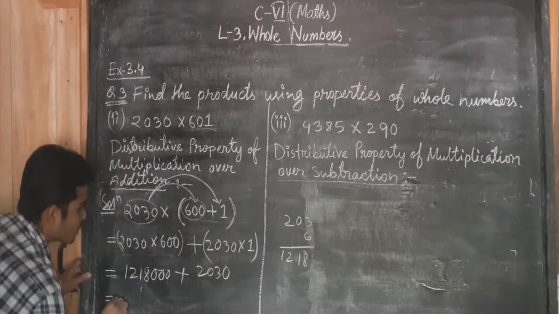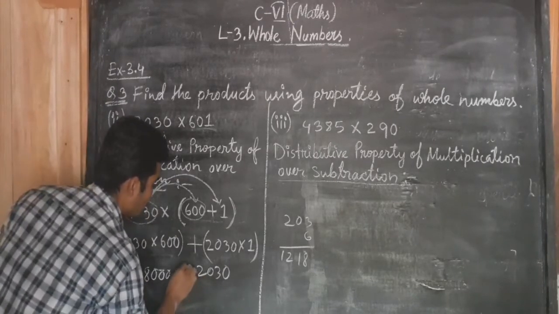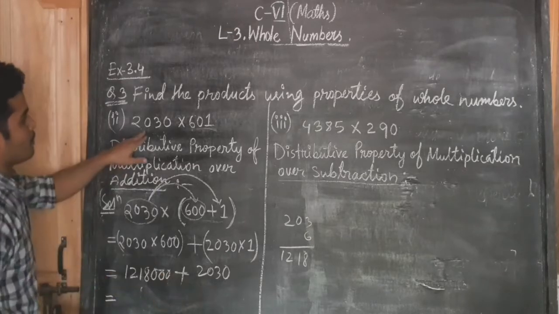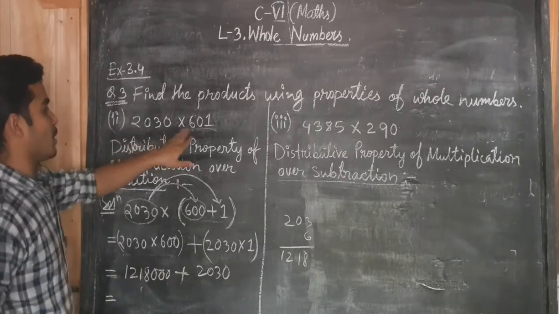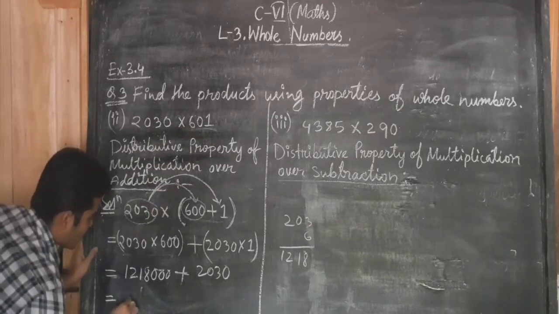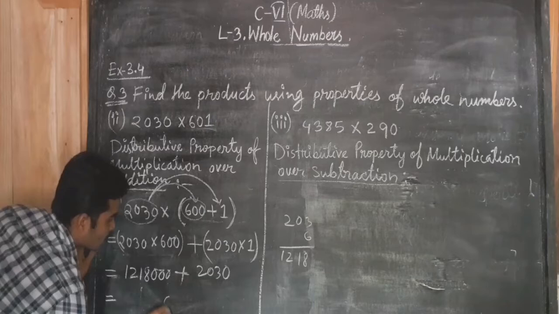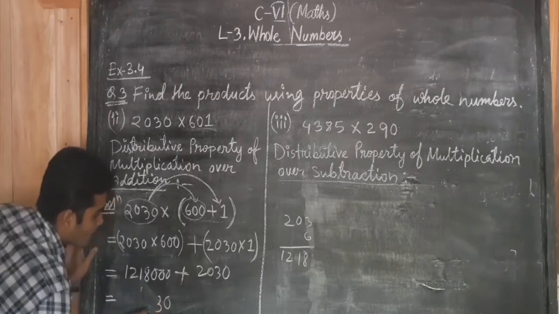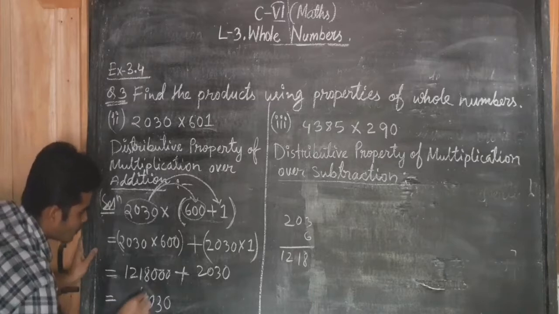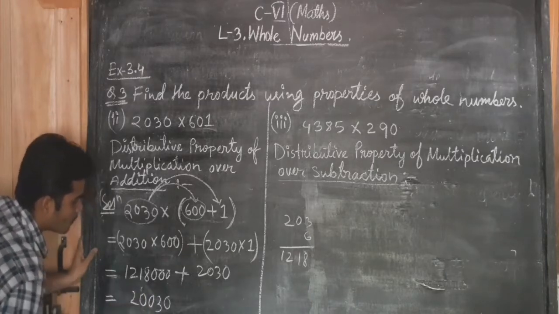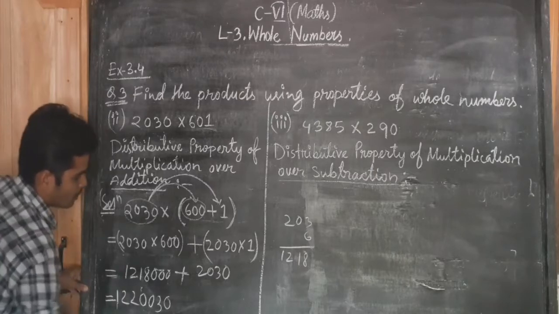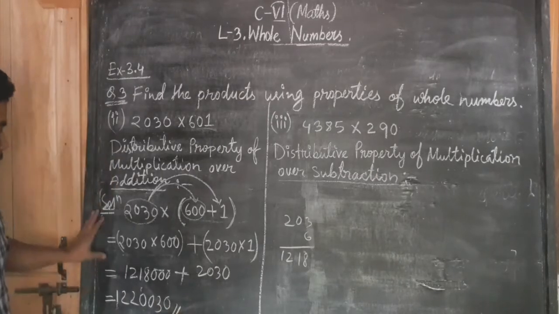Finally we have to add these two numbers together, then we will get the answer of the multiplication of these two numbers. So what will be the answer now? I will add it. So this is the answer for this question.